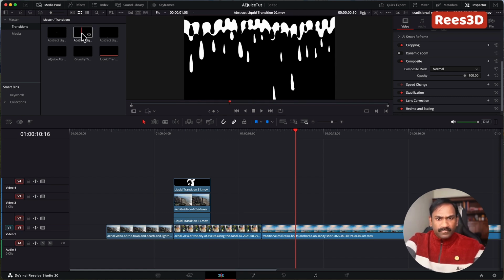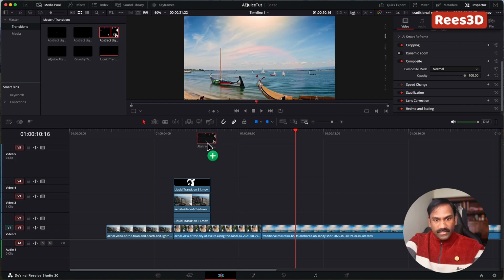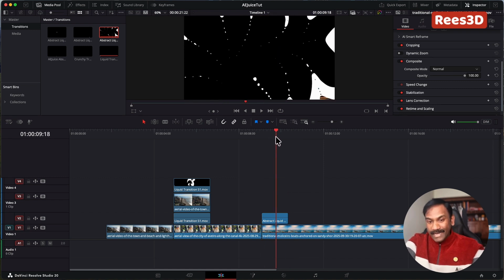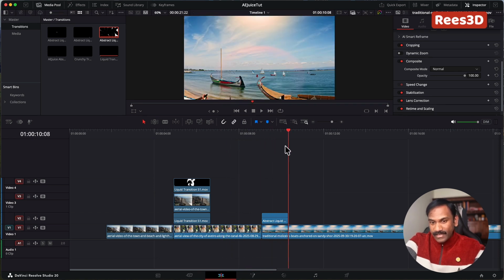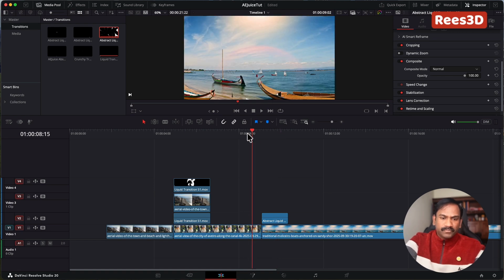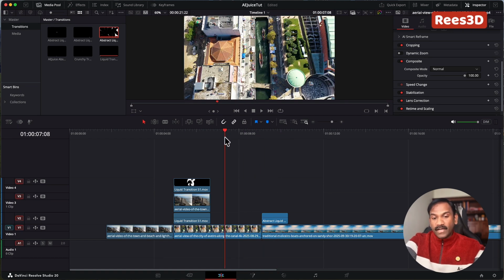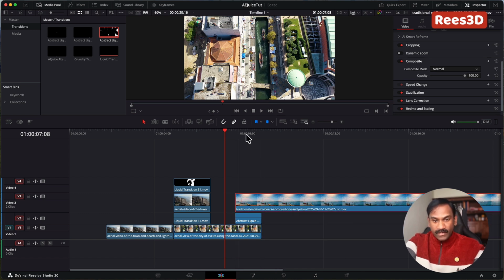Okay, so let's say I'm going to choose this transition here, and for this case also I'm going to put it on this one. If I put the transition on the second clip, I will actually need to have some part of this first clip appear on top of this, right? For doing that, I would have to cut something from here and move that over here. But instead, the easiest way is to bring the transition to the previous one, and we can have the clip of this over this guy, right?